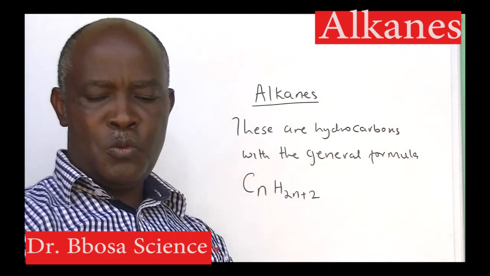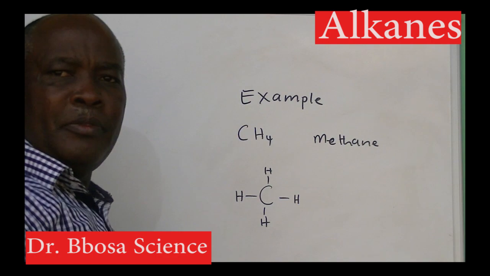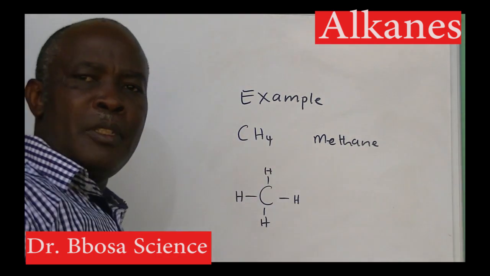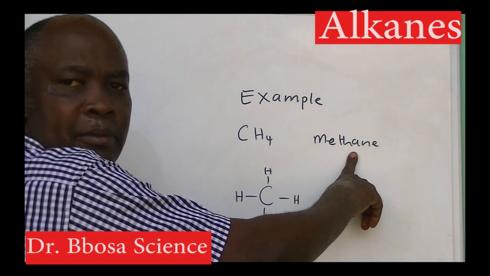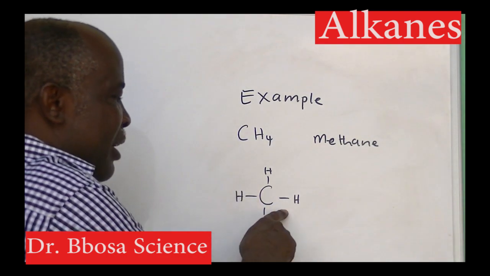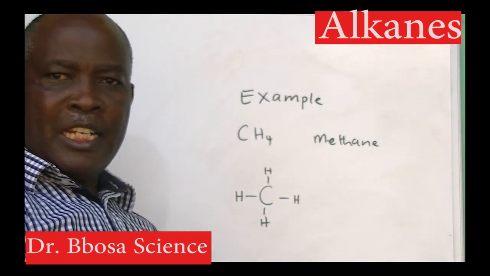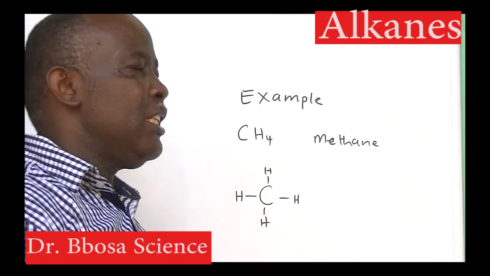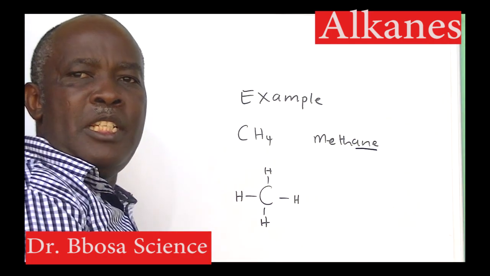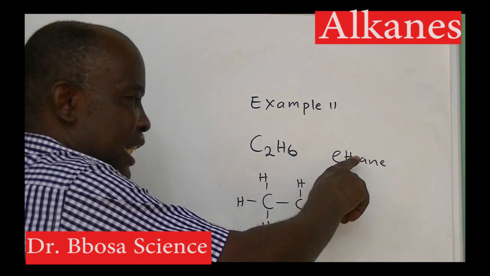CnH2n+2. Examples: when n is 1, the compound is CH4. The name is methane. In methane, each hydrogen atom is bonded to a carbon atom by a single bond. Also notice that in alkanes, names end with ANE. Example 2 is ethane.